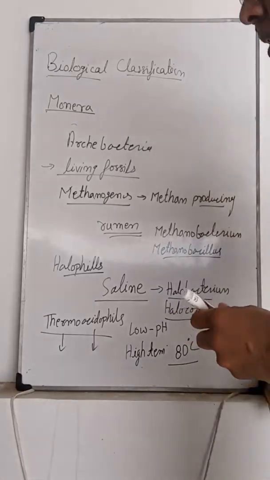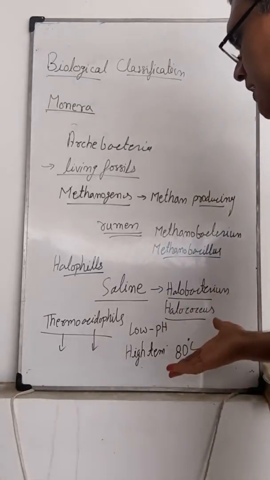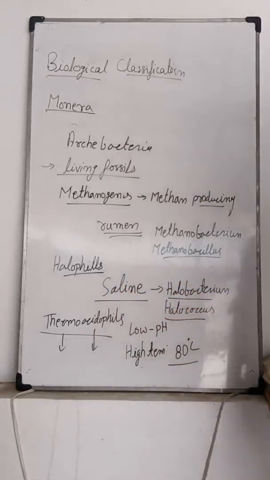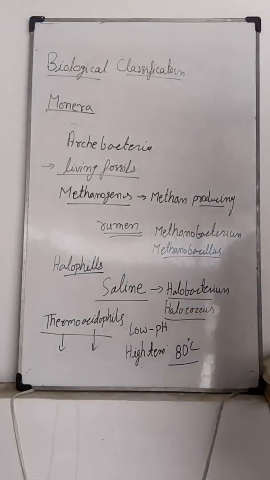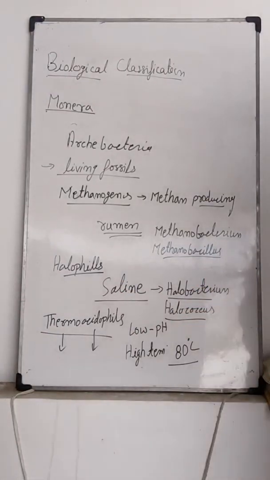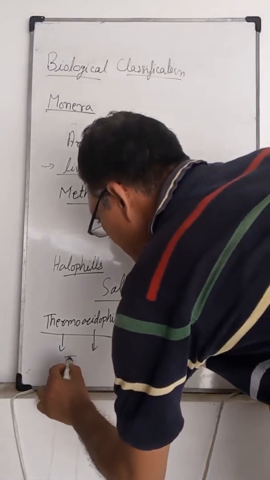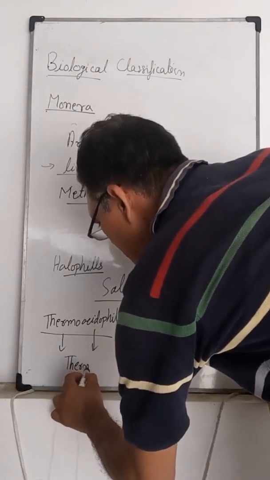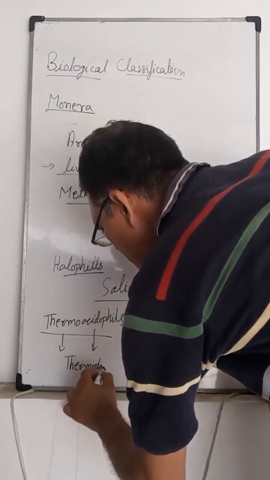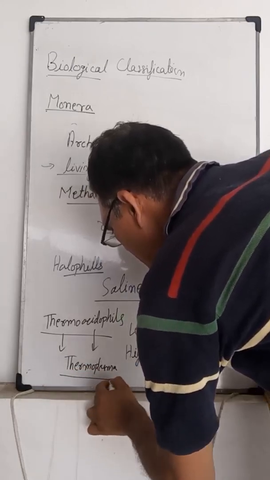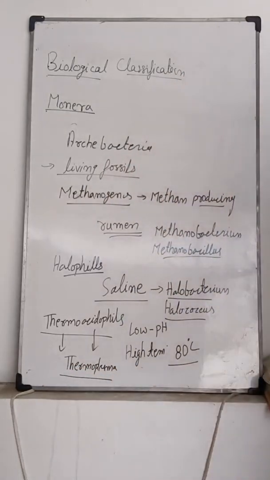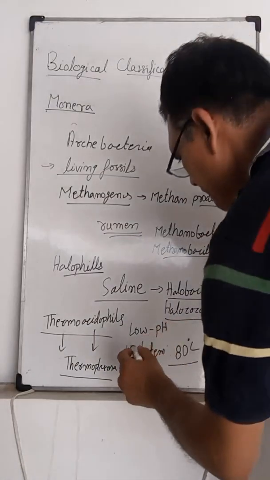These are extreme conditions where this bacteria is present. Examples: thermoplasma and thermoproteus.